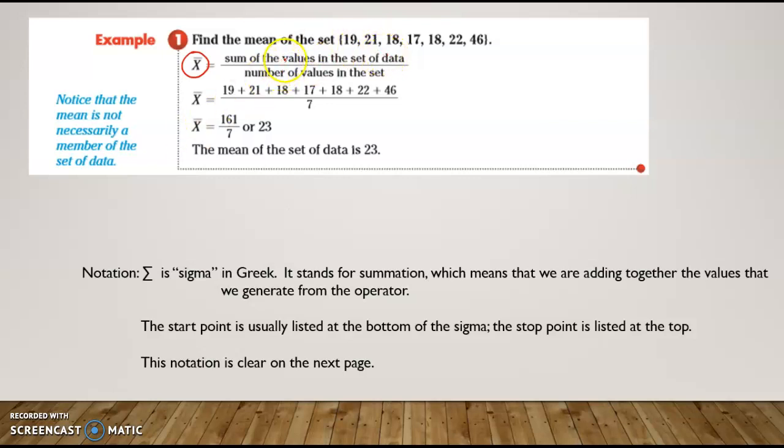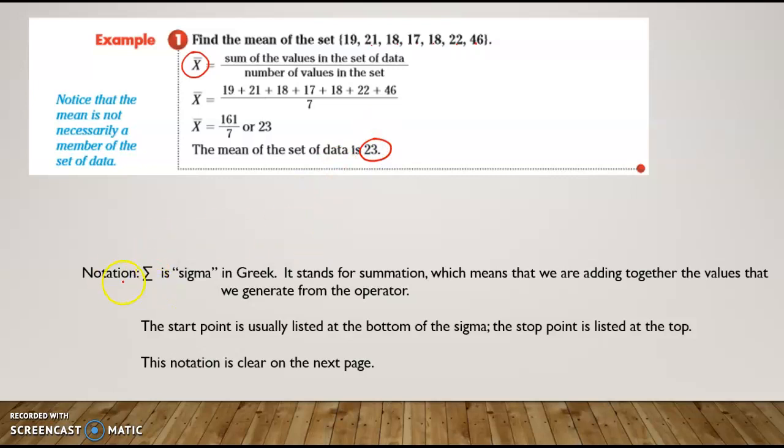So when we're finding the mean, you are going to add up every single item that you've got and then divide it by the number of items that you have. So when you add them all up, you get 161 divided by 7, which is 23. So the mean is 23.